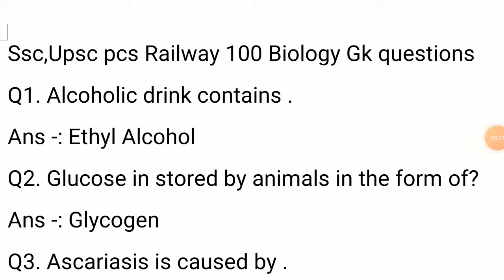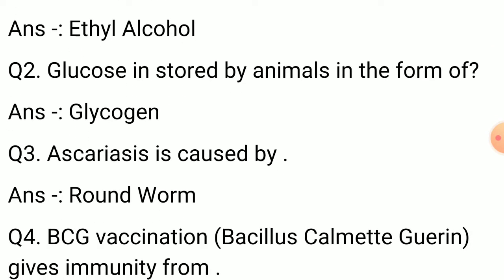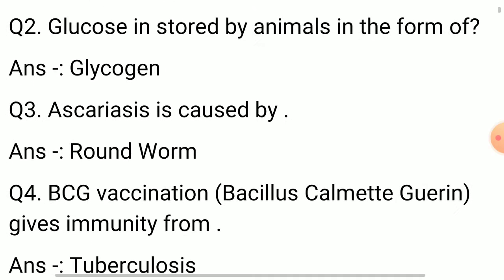Today we'll be doing 100 biology GK questions for SSC, UPSC, PCS, railway and other examinations. Let's start. Question number 1. Alcoholic drink contains. Answer is ethyl alcohol. Question number 2. Glucose is stored by animals in the form of. Answer is glycogen.